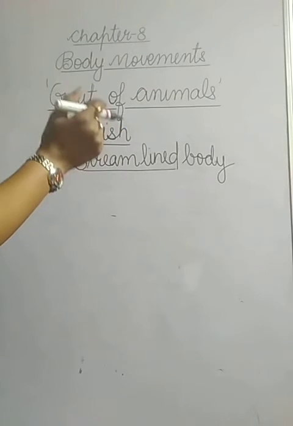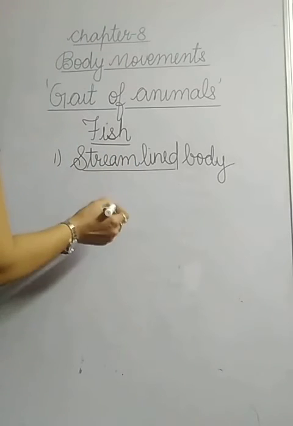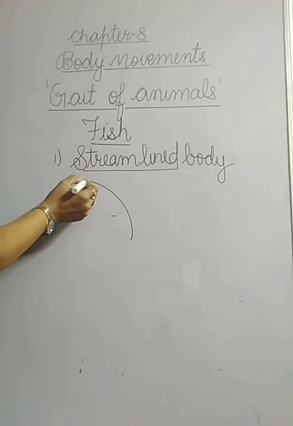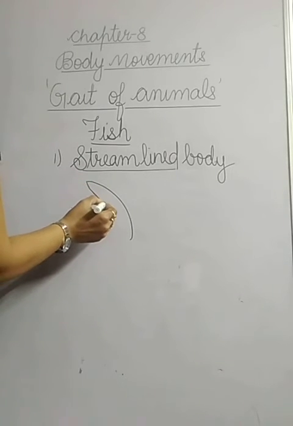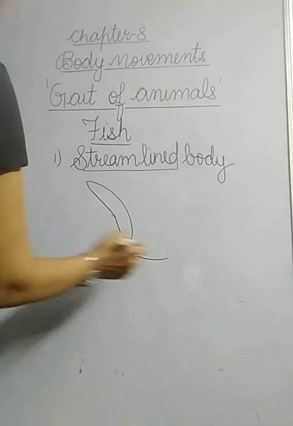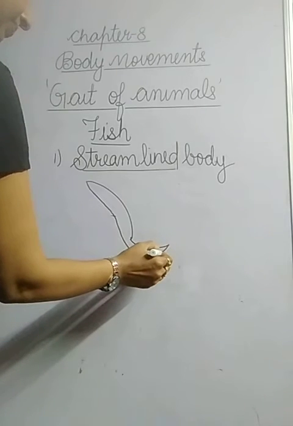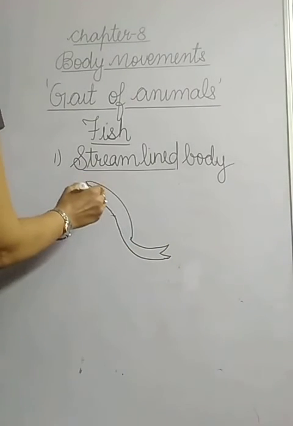During swimming, muscles make the front part of the body curve one side. When a fish swims, its front part will curve one side like this, and the tail will curve another side. In this way, a fish swims.